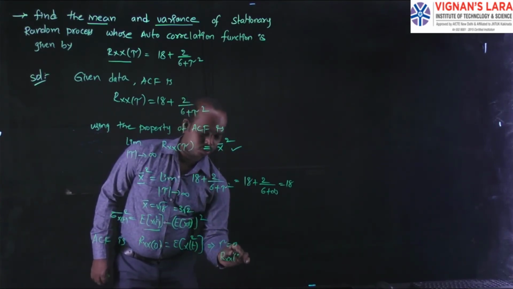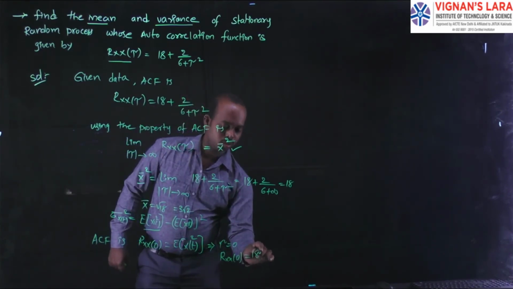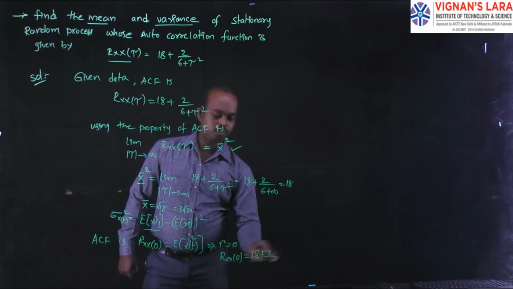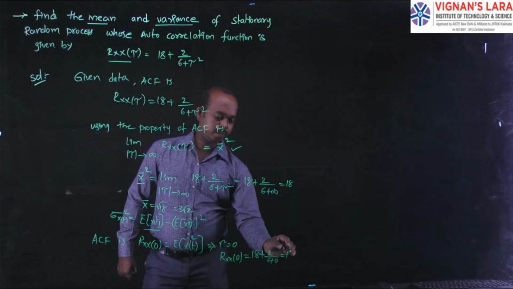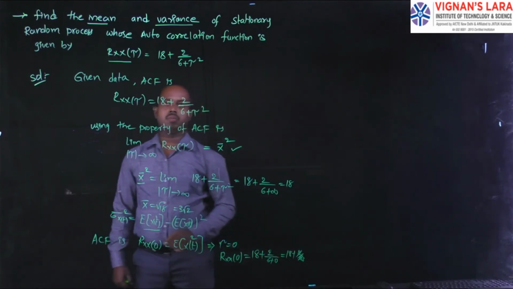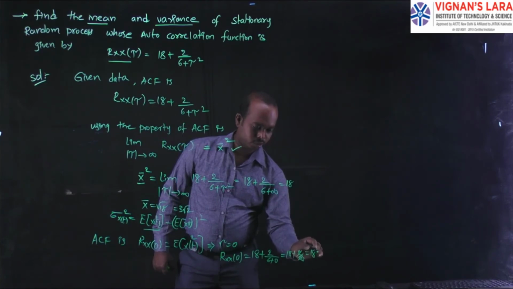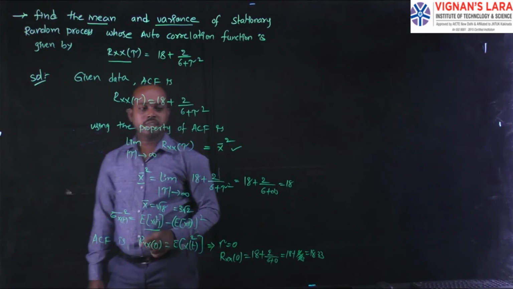Rxx of 0 is equal to 18 plus 2 divided by 6 plus 0. From this, 18 plus 2 by 6. 2 by 6, 2 threes are 6, so 1 by 3. 1 by 3 means 0.33. You can write it as 18.33.